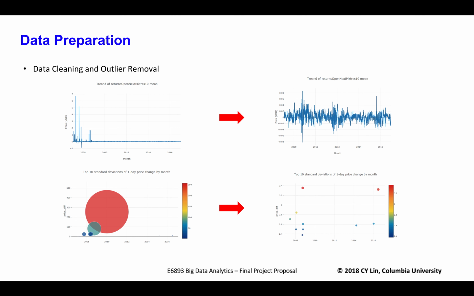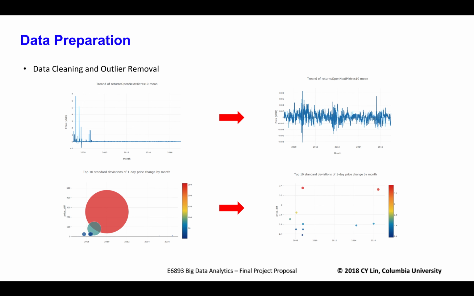As I mentioned previously, the market leading return graph indicated a few outliers that may affect our model. So to clean this up, we clipped any market data that had a future market return greater than 2 standard deviations off the mean. The result of this was a much more even distribution of returns as shown on the top right graph. We also noticed in data exploration that most of the top one-day price changes occurred in 2010. To us, this didn't make sense because nothing dramatic happened in 2010 in the stock market. We actually found that the price of one stock fell by $10,000 in one day.